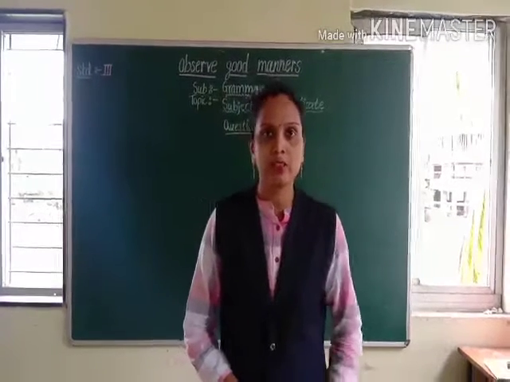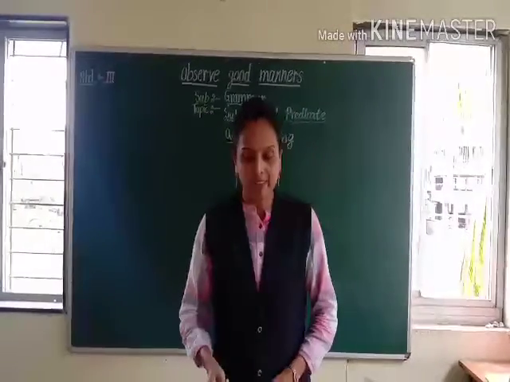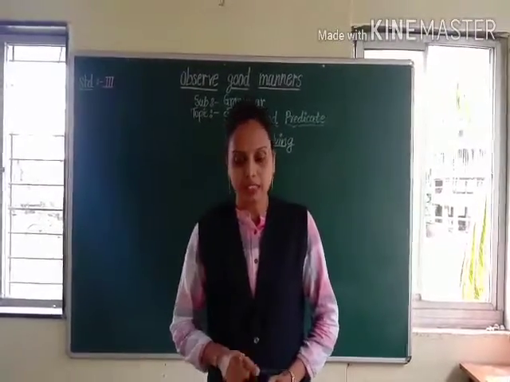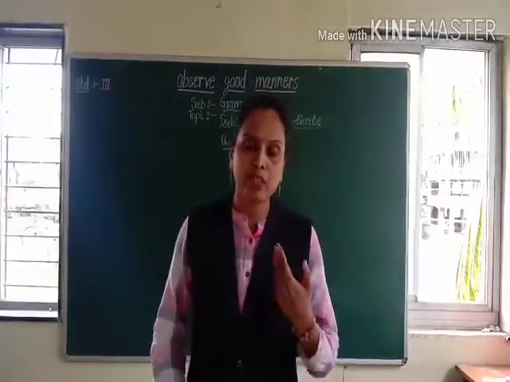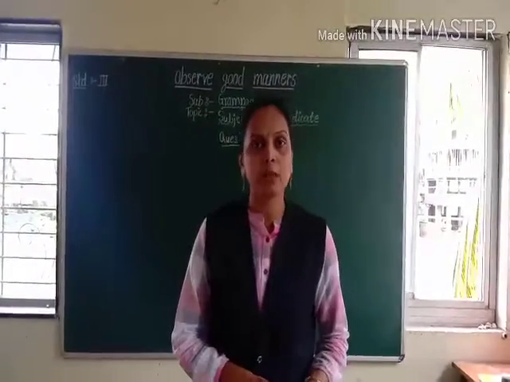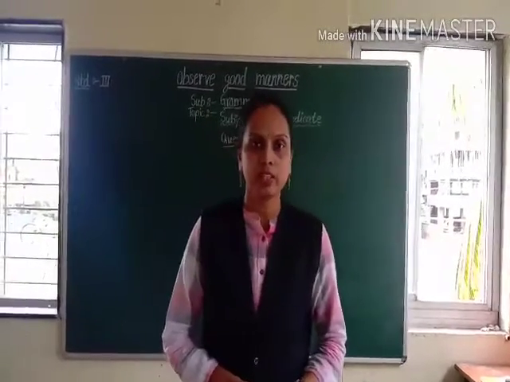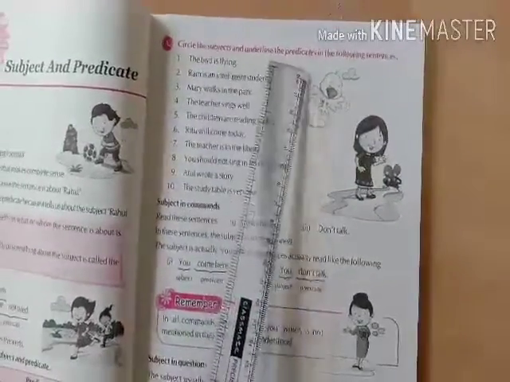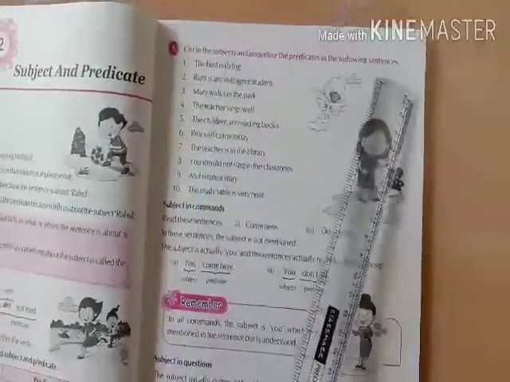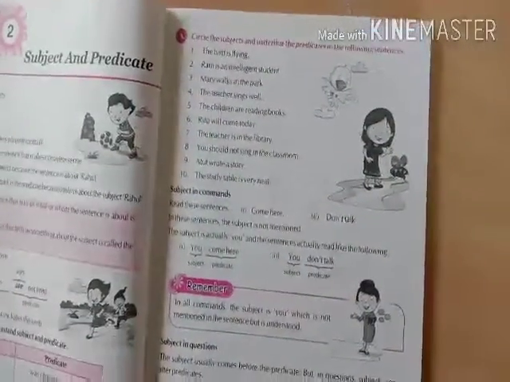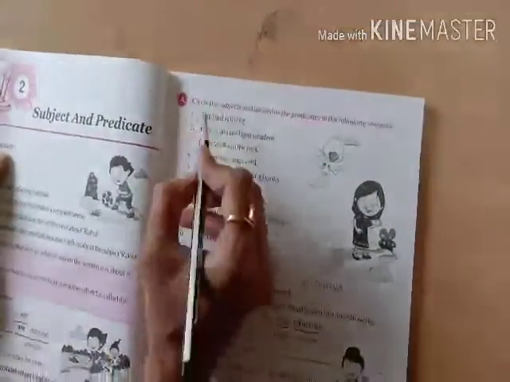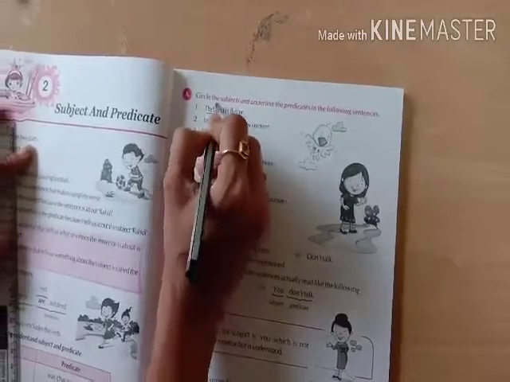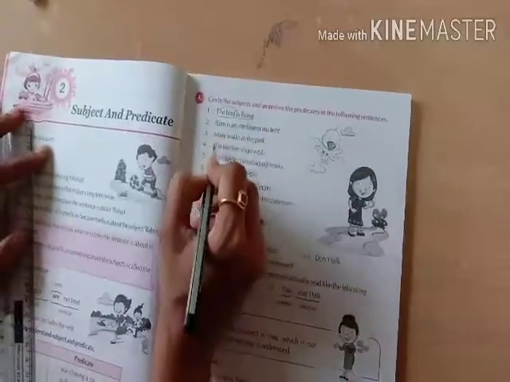In today's session, we are going to solve the questions related to the grammar part, that is subject and predicate, which we learned in our previous grammar session. Question A. Circle the subjects and underline the predicates in the following sentences. The bird is flying. In this, the bird is what? Subject, and is flying, predicate.